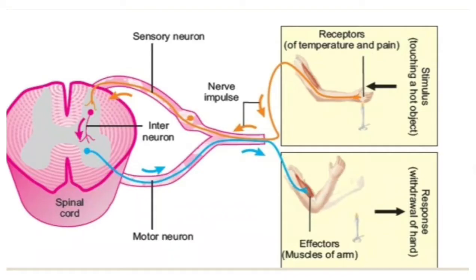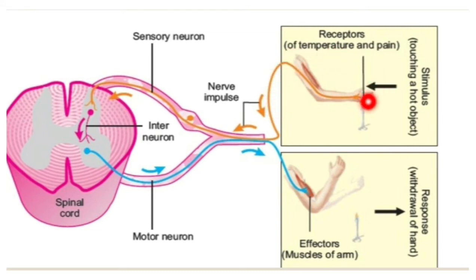You have seen the animation, how quick the girl withdraws her hand. In this reflex action, spinal cord, this is a spinal cord, it acts as a coordinator. Heat stimulates temperature and pain receptors in the skin.